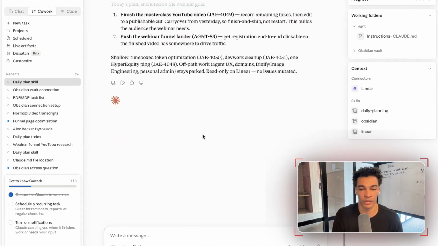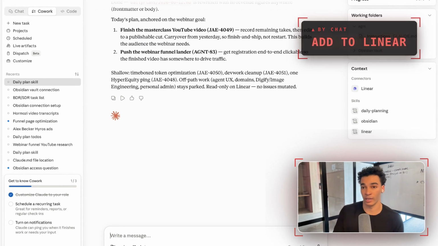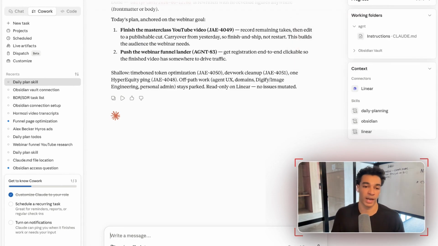One thing to mention regarding the connectors, the way that I add new stuff to Linear is I'm actually never touching Linear manually. Whenever I have a new task that I need to add to my to-do list, I just tell it add X, I describe the task, right? Send that, and then it saves it to Linear in the correct place with all the information pre-filled so it can access that later. Obviously not going to save this random task, but it can do that for you.